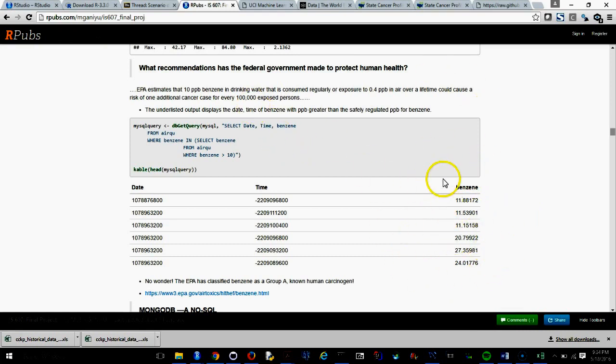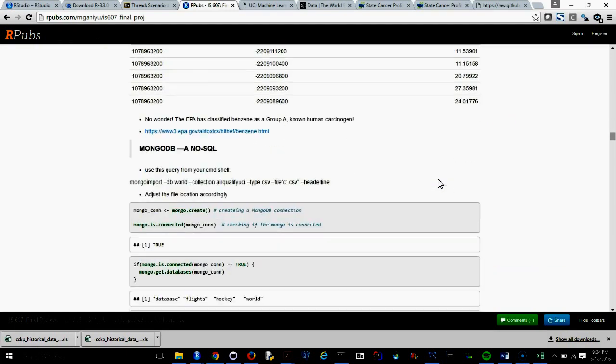So this gives us that we could see that the benzene is really, really on the high side. So we thought of connecting it to MongoDB, a non-relational database, NoSQL. So connecting it, and then we check if it is true. If it is connected, it tells us that it is true. If it is not, it will tell us also that it's false.